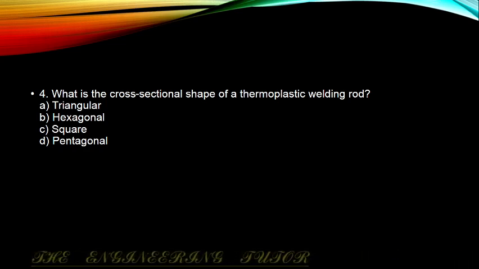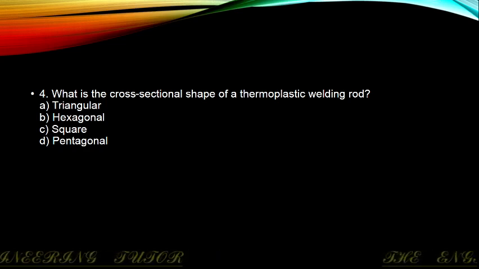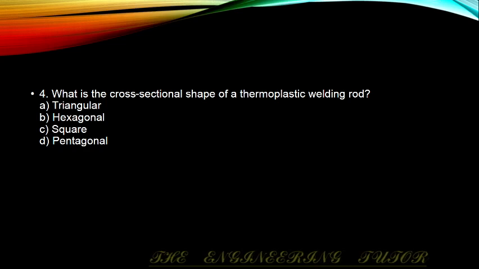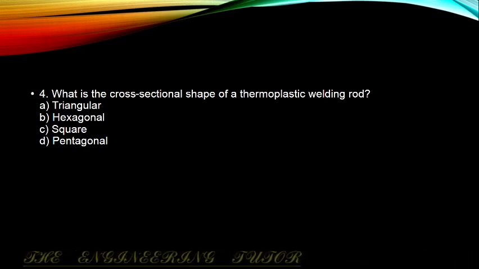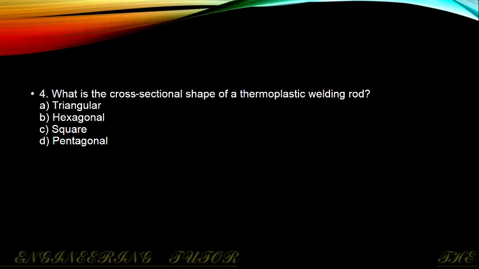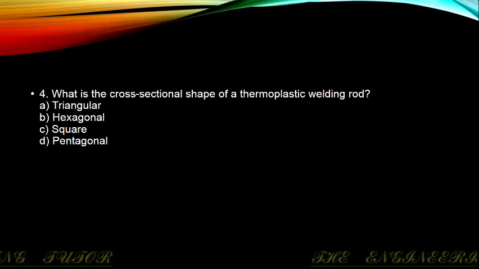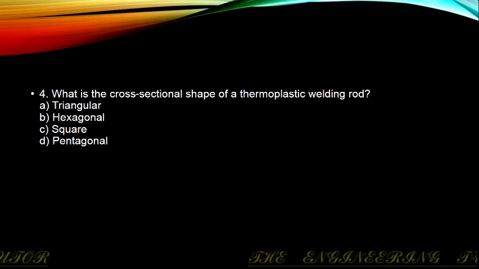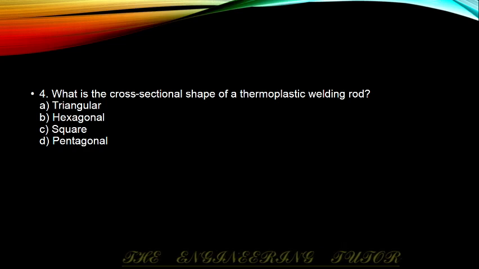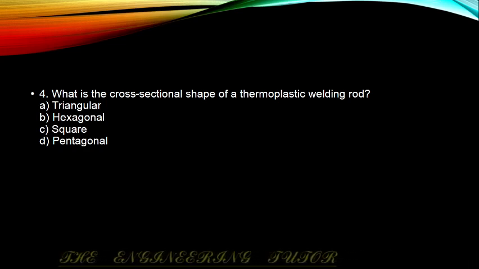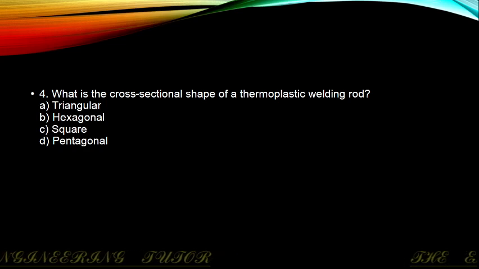A thermoplastic welding rod is used mainly in plastic welding. The rod should not be porous, or it may catch voids. This rod has a cross-sectional shape of triangle or circular. So in our options, we can choose the first option, triangular.